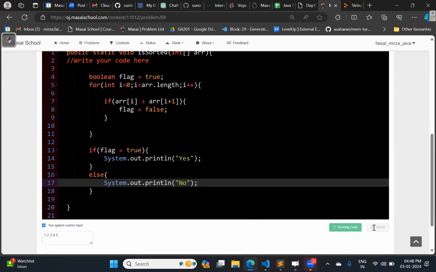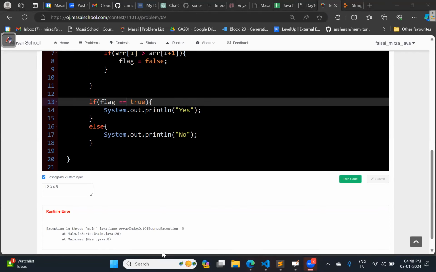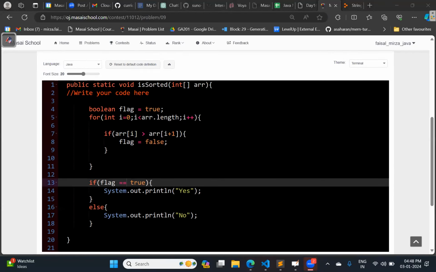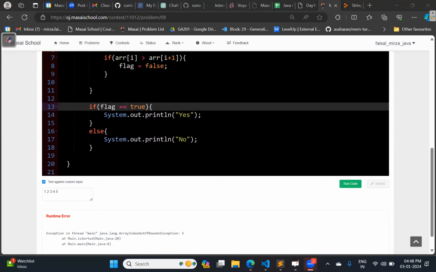Sir, equal to, you are writing only one equal. So what output you are getting? You are getting the array index out of bound exception. Why? Anyone will tell me the idea why exactly this is giving me array index out of bound exception?